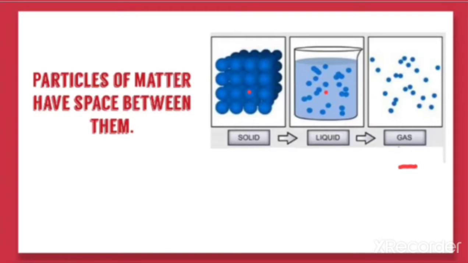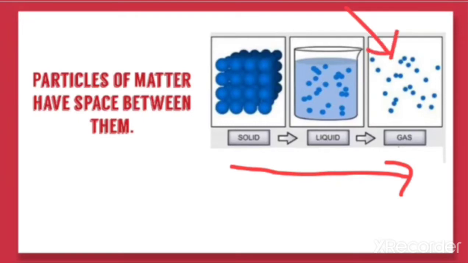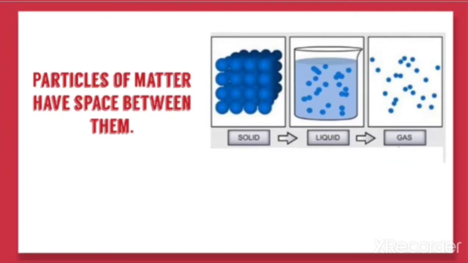So when we compare solid, liquid and gas, we can say that from solid to gas, the space between the particles increases. That is why we can say that in gases, the particles can move freely. So this shows that the particles of matter have space between them. This is one of the properties of matter.